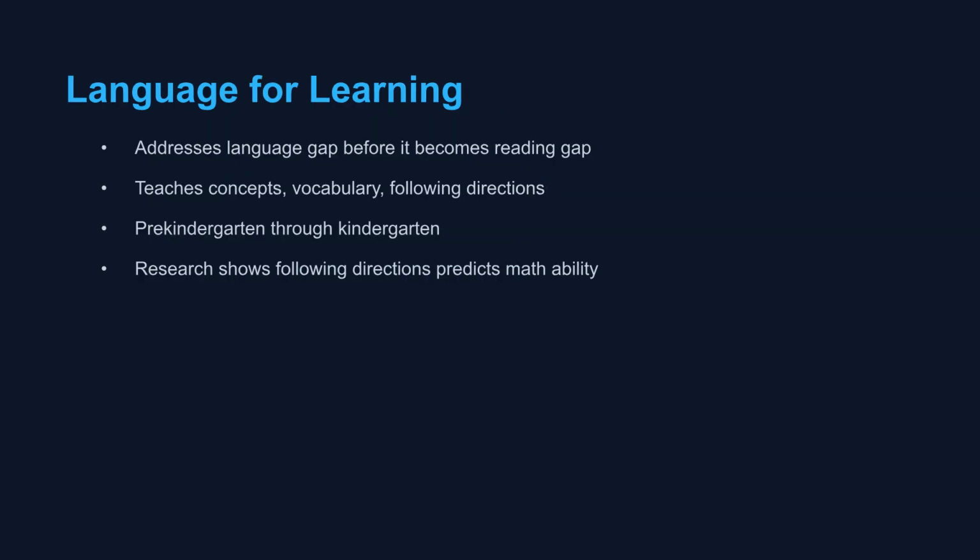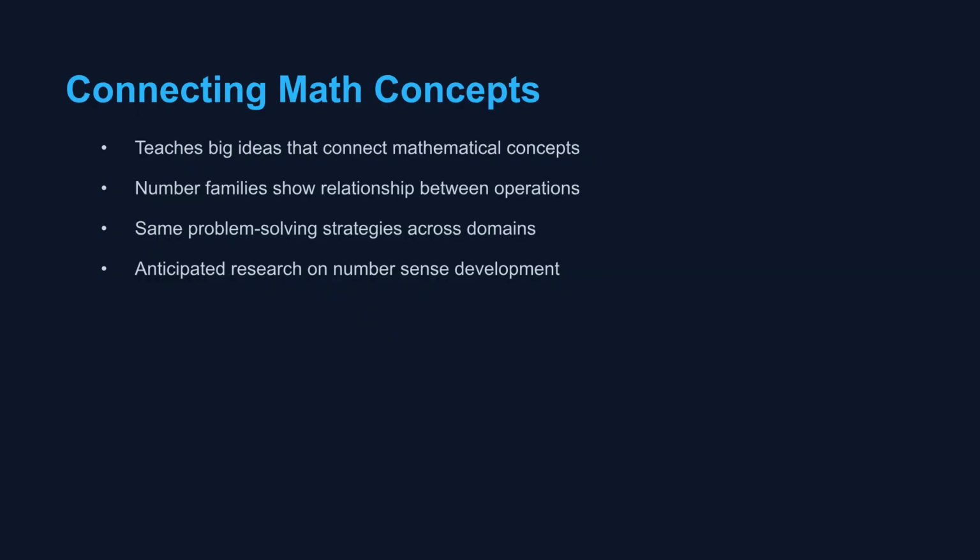The Language for Learning program addresses the language gap before it affects reading. It teaches concepts, vocabulary, and following directions for students from pre-kindergarten through kindergarten. Research also suggests following directions predicts math ability. Connecting Math Concepts teaches big ideas that link mathematical concepts. Number families illustrate the relationship between operations, and the program applies the same problem-solving strategies across domains. Research is anticipated on number sense development.